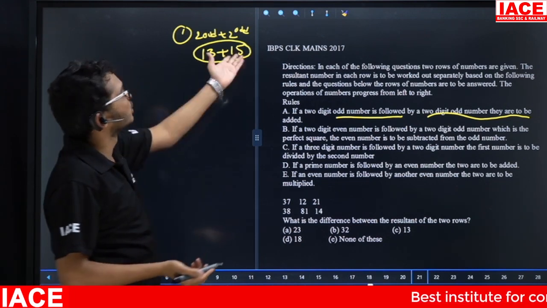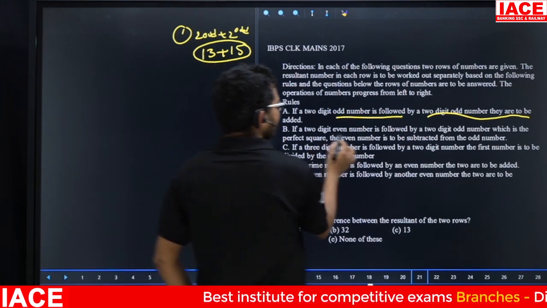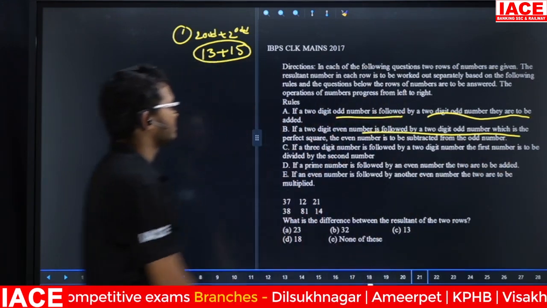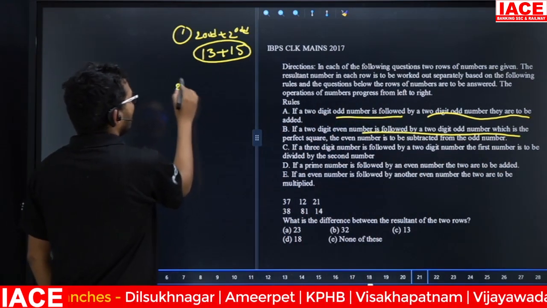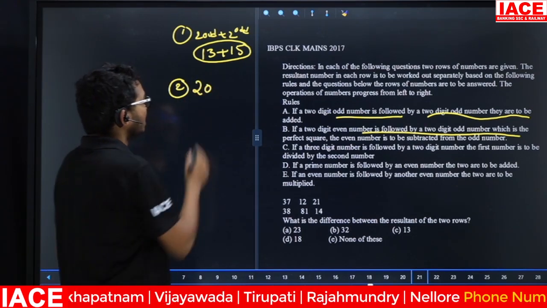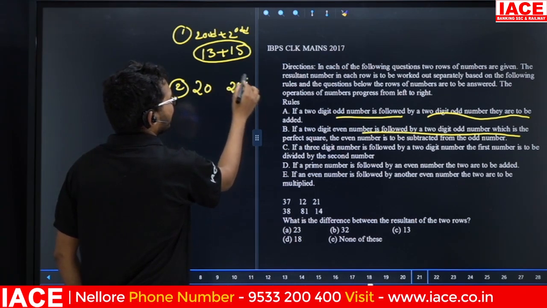Then total is what? 28. Go for next one. If 2-digit even number is followed by 2-digit odd number, which is a perfect square, yes. 2-digit even number is what? 20. 2-digit even number is followed by 2-digit odd number, but which is a perfect square.